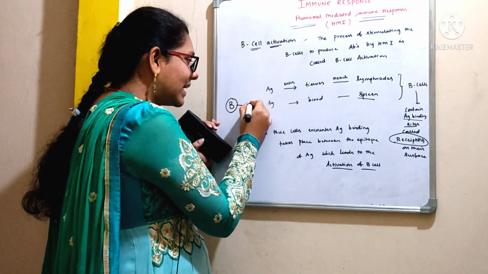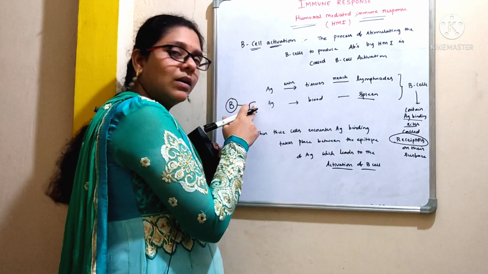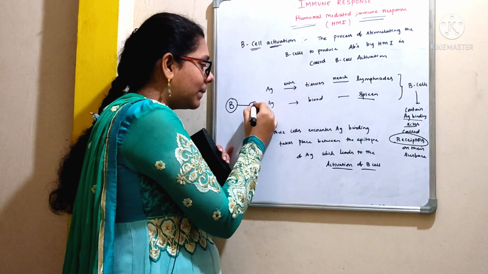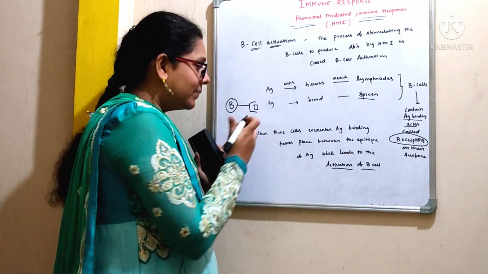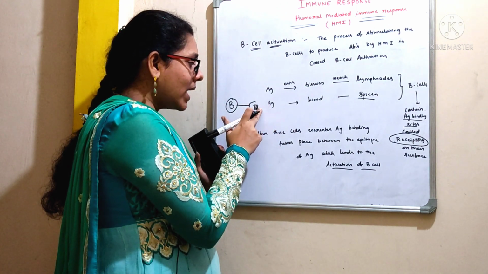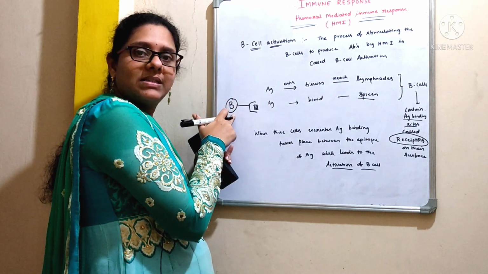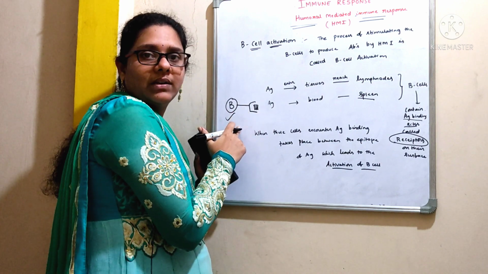It will carry a receptor on its surface which will go and bind with the specific part of an antigen called epitope, which we generally call antigenic determinant, right? See, this is the antigen. So this antigen will go and bind with the specific receptor that is present on the surface of the B cell. Due to this interaction, this B cell will get activated.